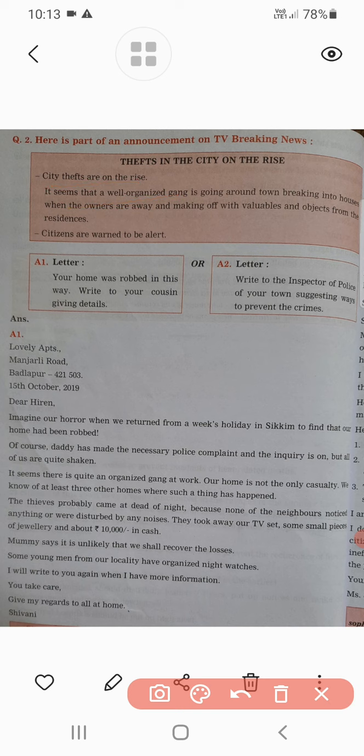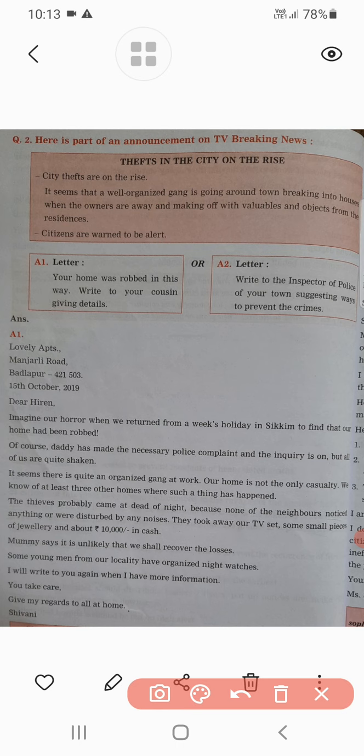Now, before some time we discussed the informal letter, so we will talk about this letter: your home was robbed in this way, and write a letter to a cousin giving details.